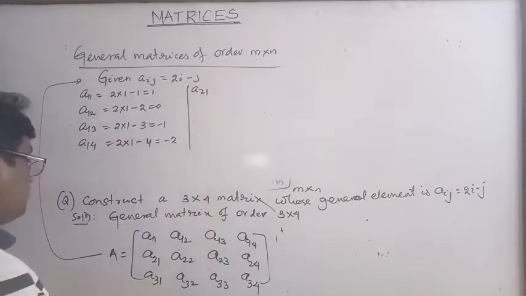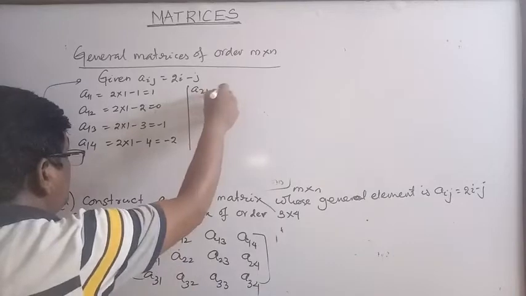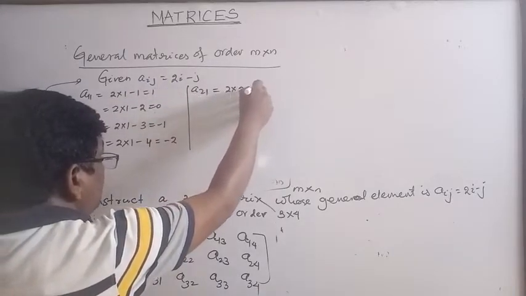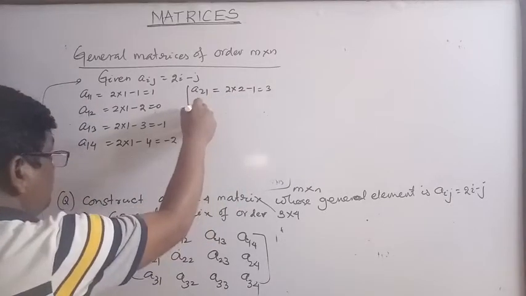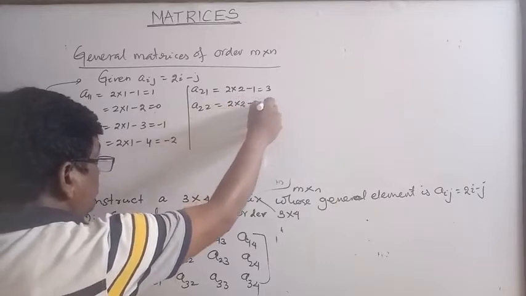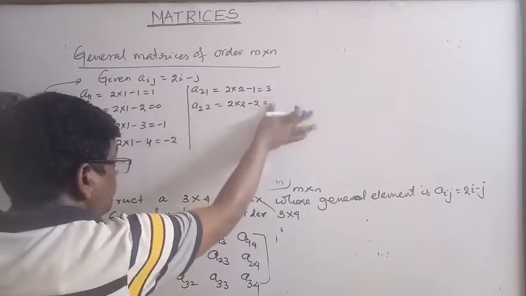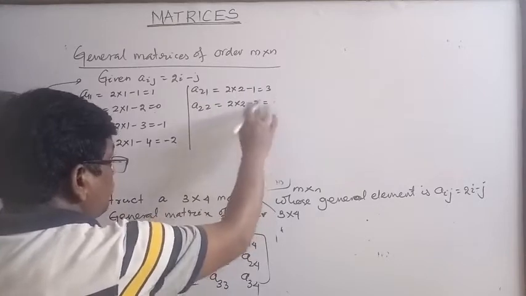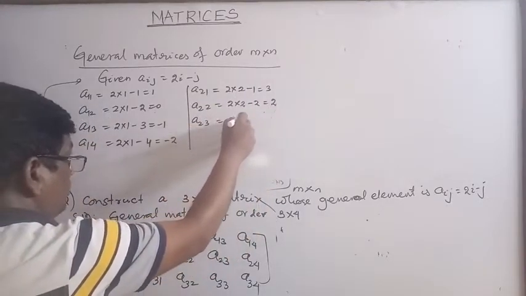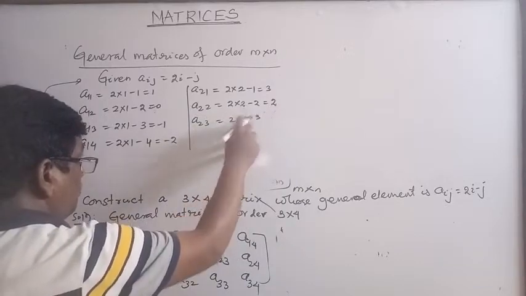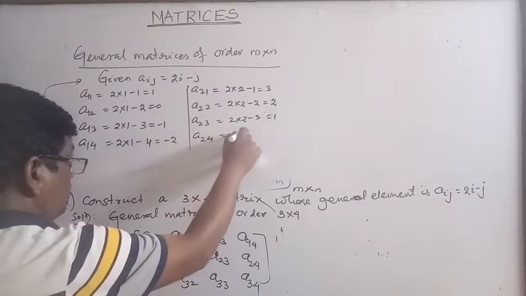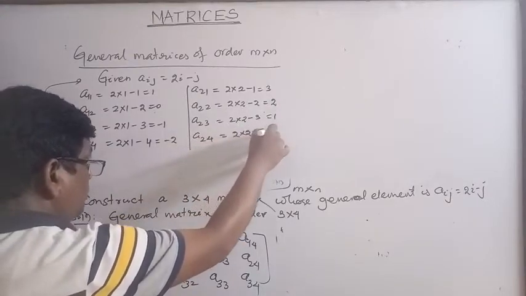Now another row, that is A21. What is A21? i means 2, j means 1, so this is equal to 3. A22, 2 into 2 minus 2, this is 4 minus 2, equal to 2. A23, 2 into 2 minus 3, 4 minus 3, this is equal to 1. A24, 2 into 2 minus 4, this is equal to 0.